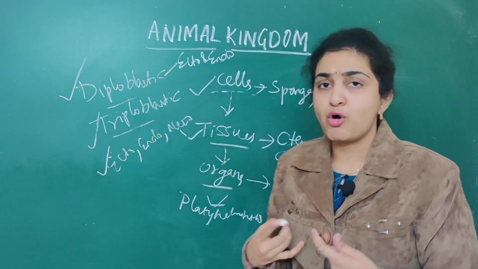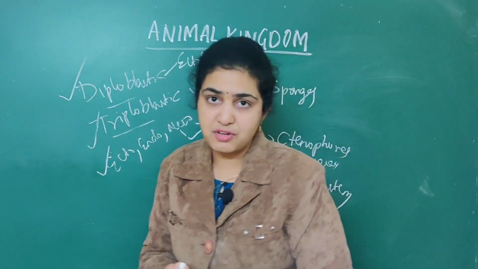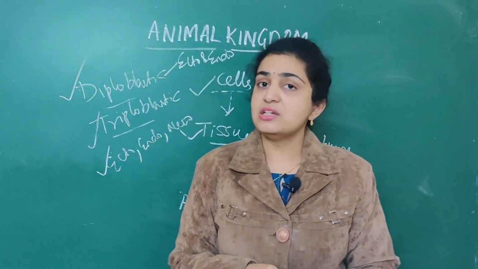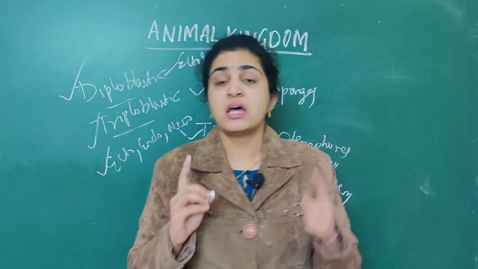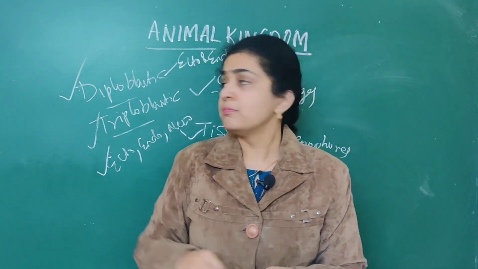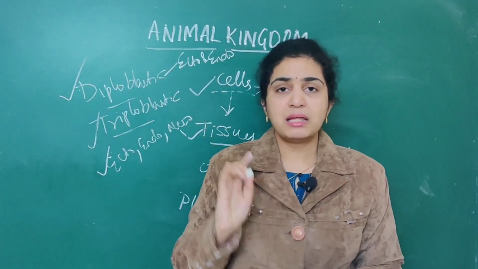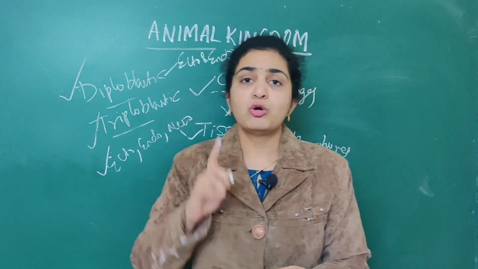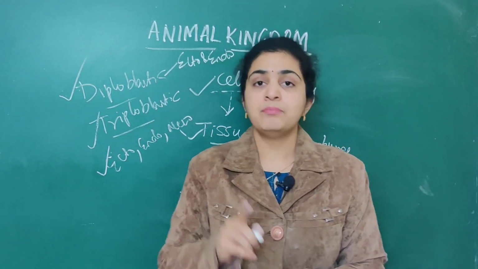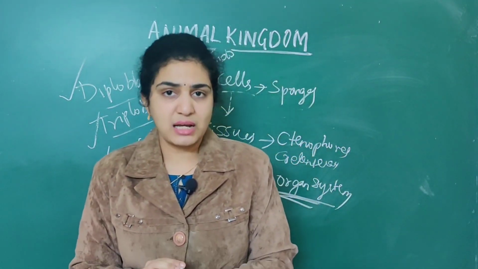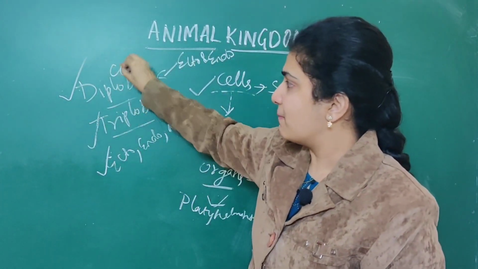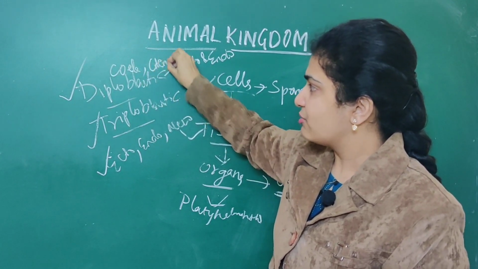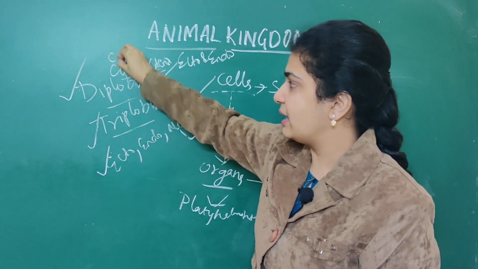So what are the organisms which are classified under diploblastic? Our cnidarians, that is coelenterates, as well as ctenophores. Both of these will come under diploblastic. Simply they'll ask in NEET, which are the diploblastic animals? Then only one classification: coelenterates as well as ctenophora, which are classified under cnidaria.